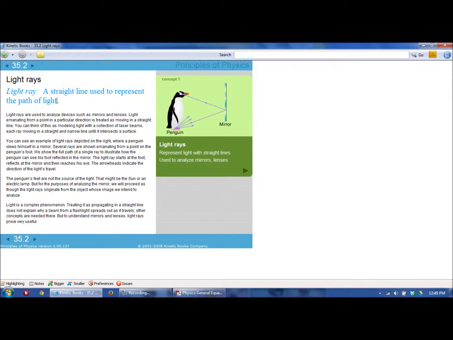So a ray is a straight line used to represent a path of light. It does have a directionality in that it originates someplace, and that is how we represent it. So it's not a vector in that it has a specific length, but it's a ray in that it continues on forever, but in a specific direction.